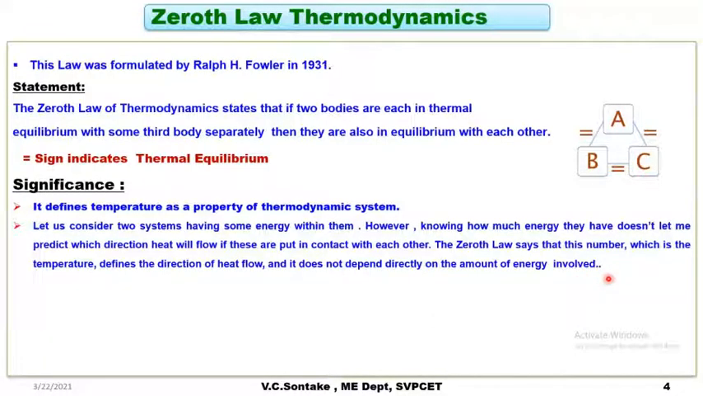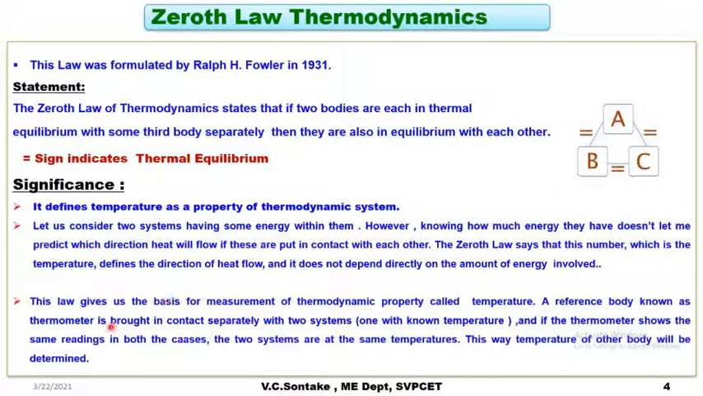So let's say two bodies are having some energy. Now we have also defined when the energy possessed by a body is called work or heat. So merely saying that two bodies possess some energy does not help me in telling in which direction heat flow will take place. So it is the zeroth law of thermodynamics which will tell me in which direction heat transfer will take place.